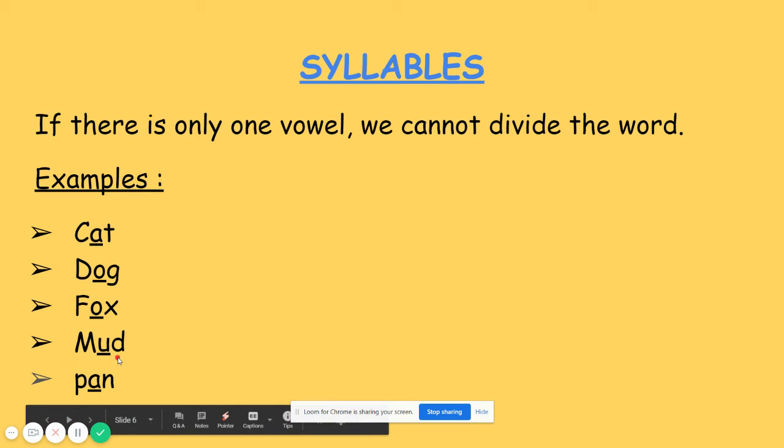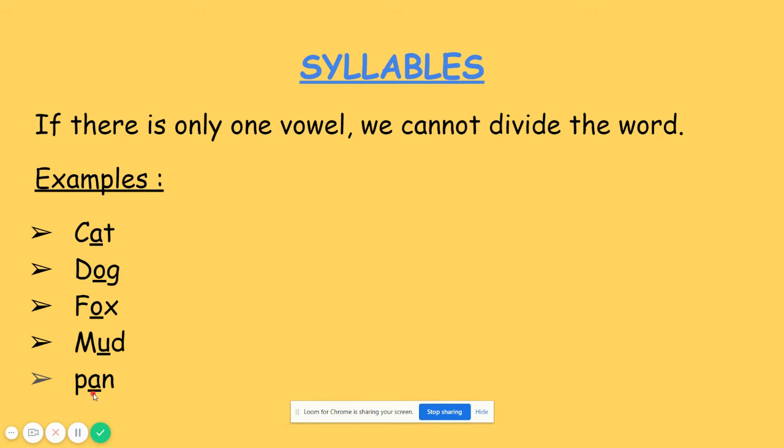So here the vowel sound is U. The last word, pan. So here the vowel sound is A. So examples: cat, dog, fox, mud, pan. In all these words we have only one vowel sound. So if we have only one vowel sound, we cannot divide the word.